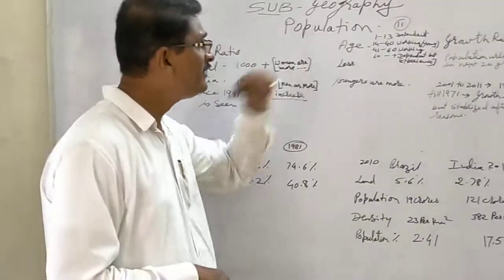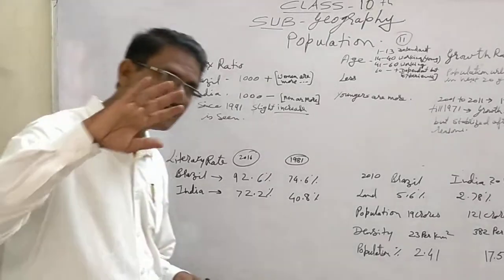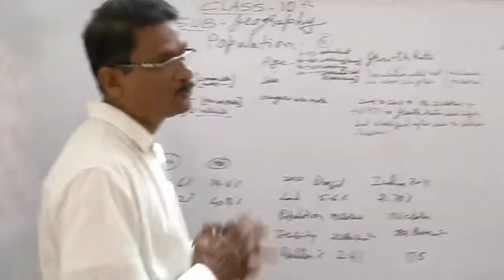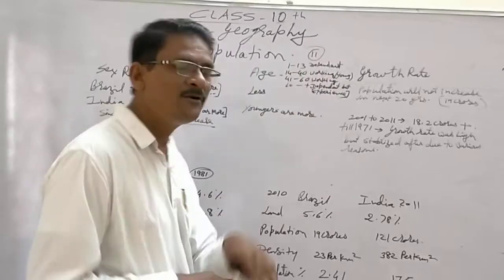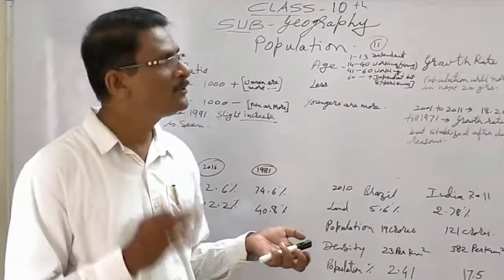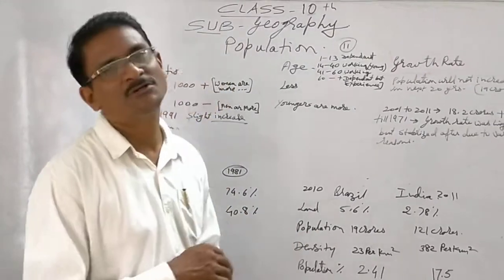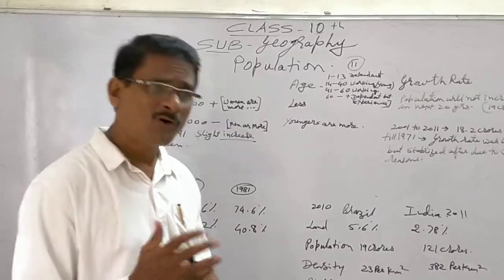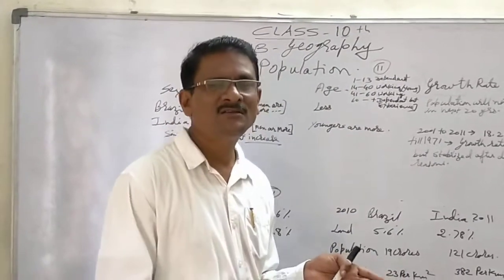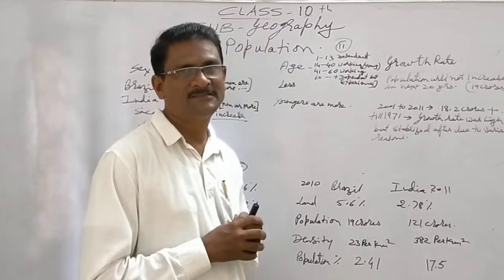Then we will have to find the age. Age structure is most important. Age is divided into three different groups, particularly 0 to 13, totally dependent. We are dependent on our parents. 0 to 13 is a dependent age where students go for education, or whatever the necessity of a child is, it is provided by and taken care of by his parents.